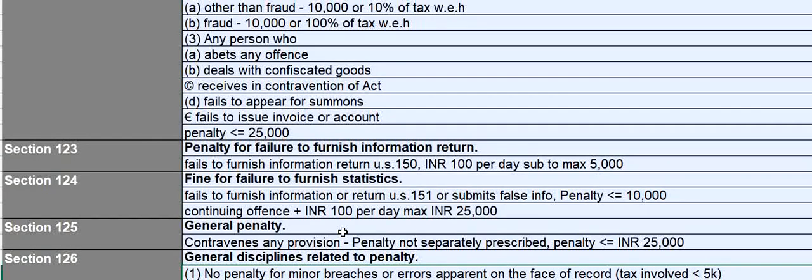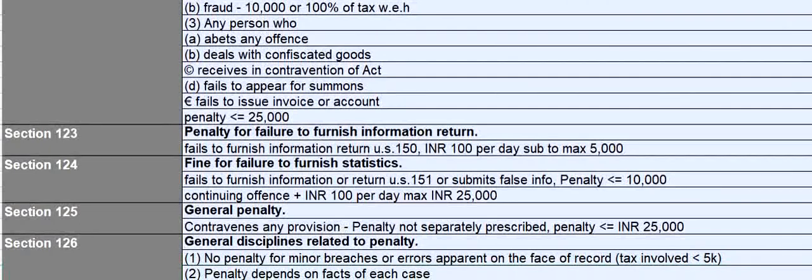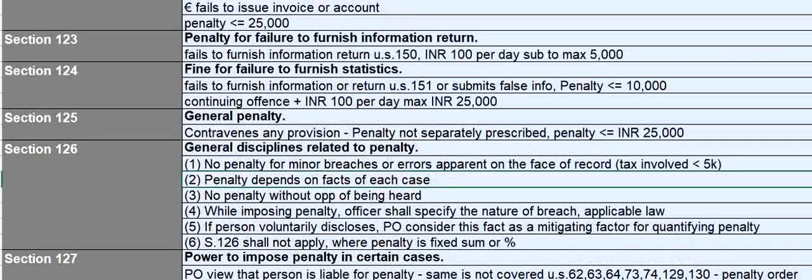Section 126, general disciplines relating to penalty. There is no penalty for minor breaches or errors apparent on the face of the record, if the tax involved is less than 5,000 rupees. Penalty depends on facts of each case. It will not be the same for all the cases. No penalty without opportunity of being heard. The officer shall specify the nature of breach and the applicable law. If the person voluntarily discloses, then the proper officer shall consider this fact as a mitigating factor for quantifying the penalty. Section 126 shall not apply where the penalty is a fixed sum or percentage.